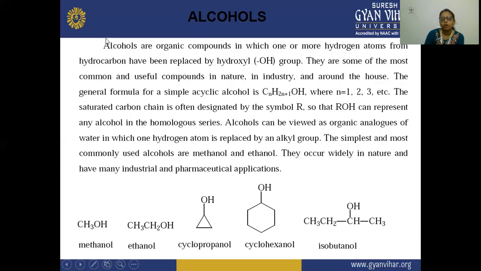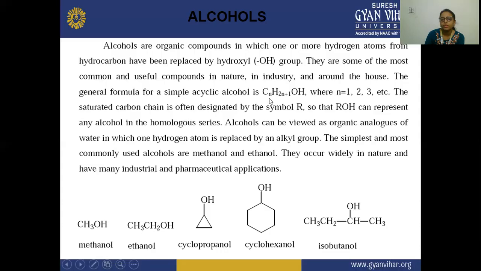And the general formula of an alcohol formed by the replacement of one or more hydrogens of the hydrocarbon by the OH group, for a simple acyclic alcohol, meaning not cyclic but in a chain, is CnH2n+1OH.